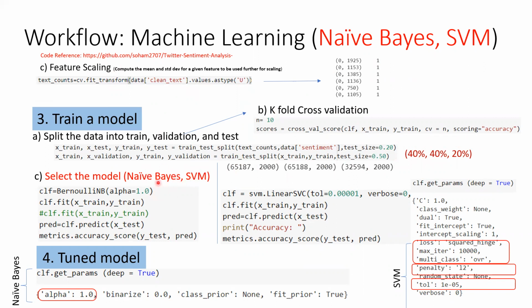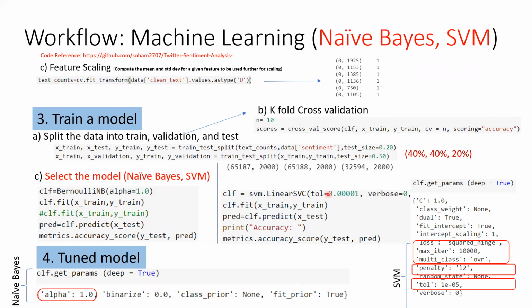First, we did the naive Bayes algorithm. For naive Bayes, we use the Bernoulli algorithm, and here the alpha is 1, but in the baseline code, alpha was 2. I just changed the alpha, then trained the model and measured the accuracy. And for the tuning part, we need to do cross validation. Here I use 10-fold cross validation, and for the tuning I just use alpha equal to 1.